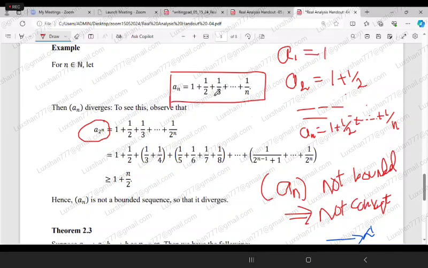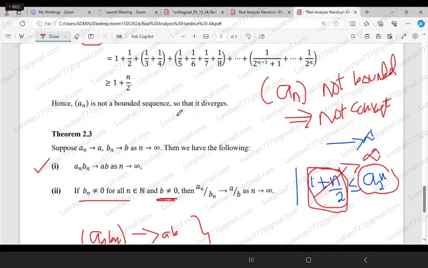You can consider any term, and if you show that particular term is not bounded, because what does bounded mean? a_n should be less than or equal to M for all n belonging to N, isn't it? So every term of the sequence should be bounded.